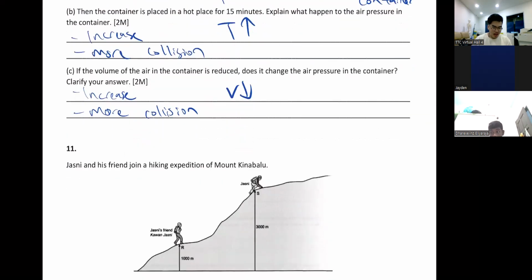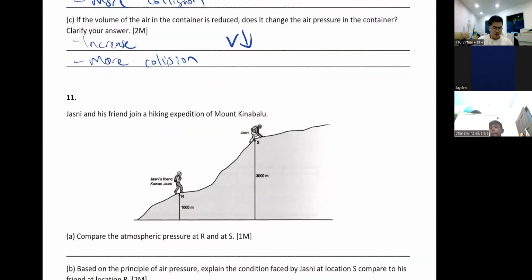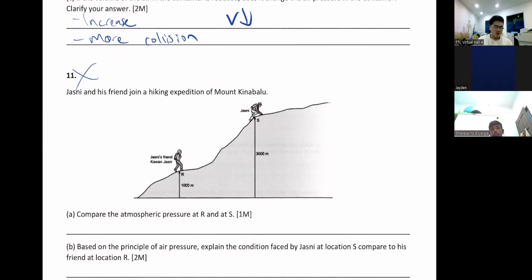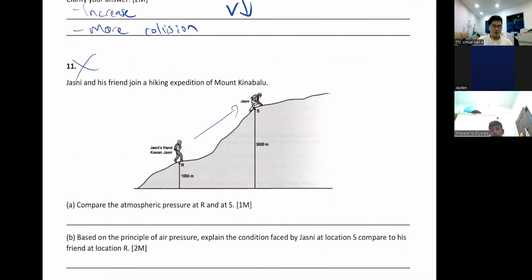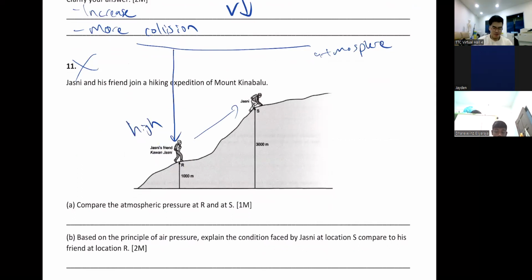So next, number 11, atmospheric pressure. I'm just going to skip it for now because it's not very important. But just to let you know, the higher you go, imagine this is the atmosphere. When you are at very low ground, there's a lot of air pressing on you. So this is high pressure here. When you're at a very high place, let's say you go to Mount Kinabalu, there's very little air on top of you. So there's lower pressure on you.